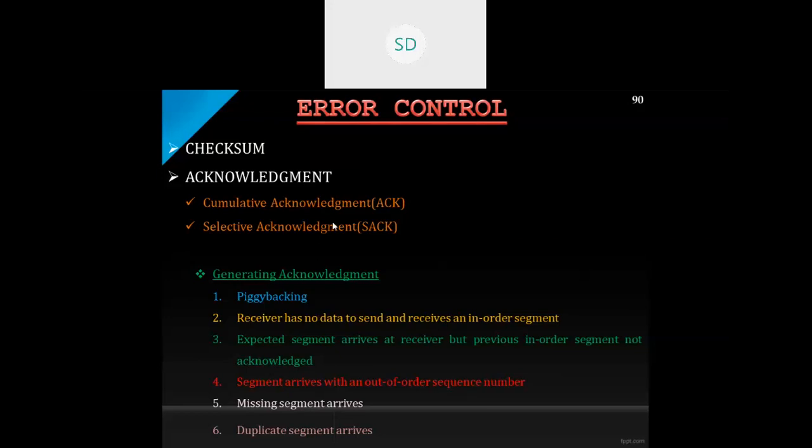Cumulative acknowledgement is nothing but this: TCP is originally designed to acknowledge the receipt of segments cumulatively. That is, the sender sends a particular segment to the receiver. Once it reaches the destination, after receiving that segment, the destination will send an acknowledgement. That is nothing but a cumulative process. The receiver advertises, and you are aware, when a particular frame is sent, an acknowledgement is sent. What happens? One minute.